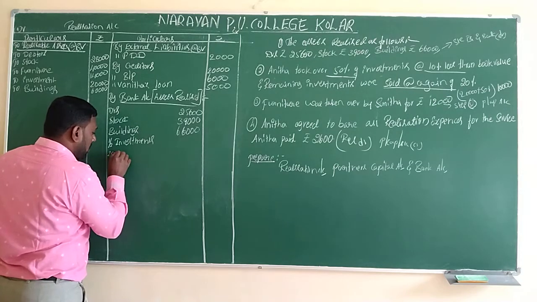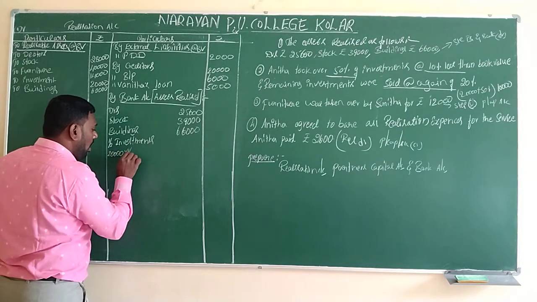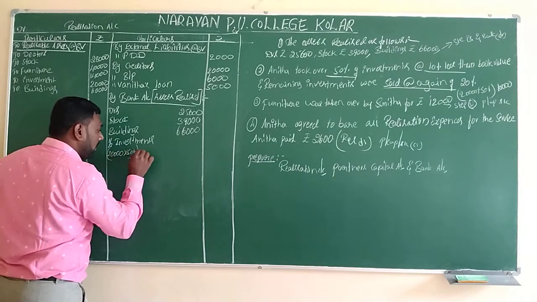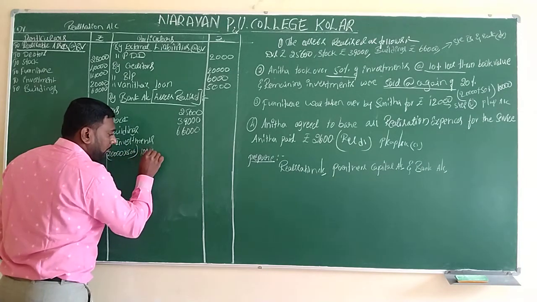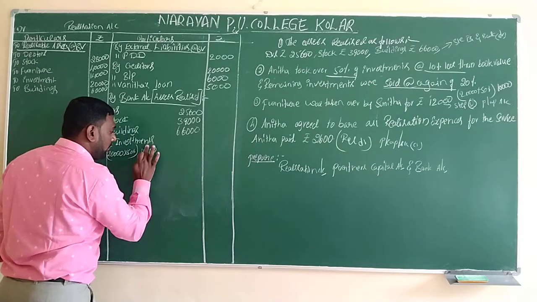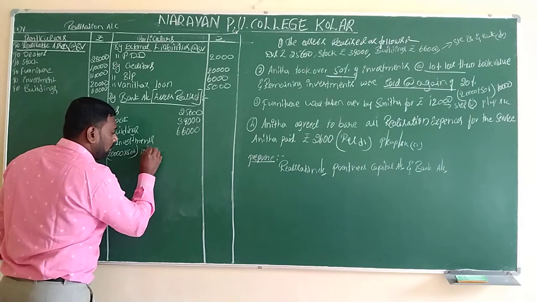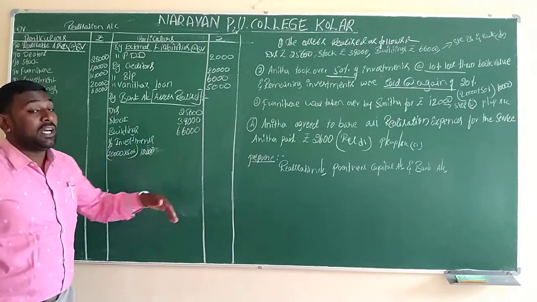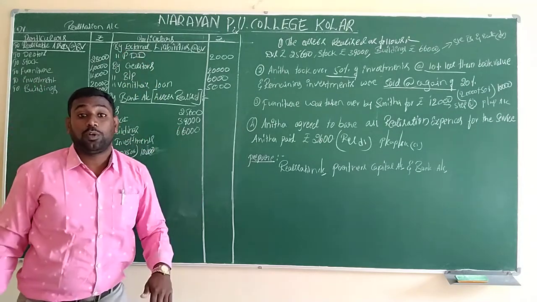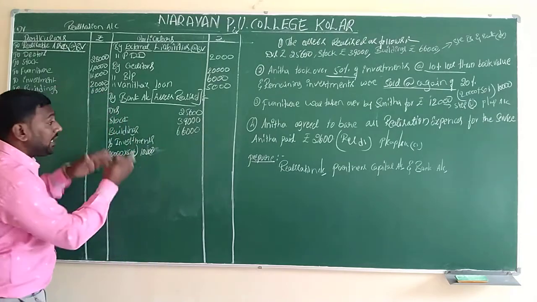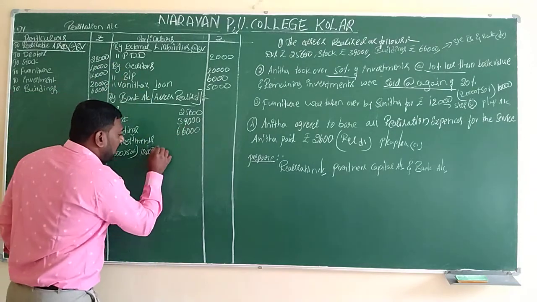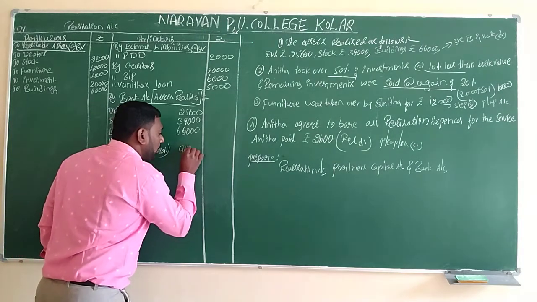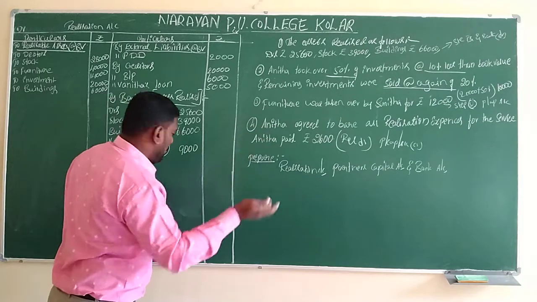Therefore, 20,000 into half, or 50%, means how much do we get? 10,000 rupees. Okay, we have to get 10,000. This half of the investment we sold at less than book value. Less means deduct: 100 minus 10, we will get 90%. We will get 9,000 rupees.